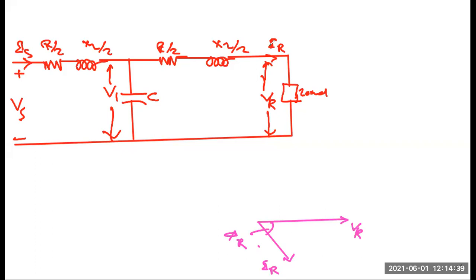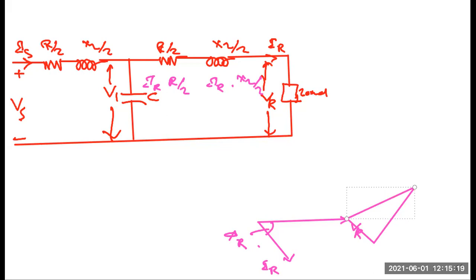Now what we'll do? We'll draw the drops. There will be two drops. One drop is IR into R/2. Another will be IR into XL/2. We'll draw them now. So this IR into R/2 will be parallel with this IR. And then there will be an IR into XL/2 that will be perpendicular to this. So let us say that is your IR into XL/2. If you join these two, this will be your IR into Z/2.